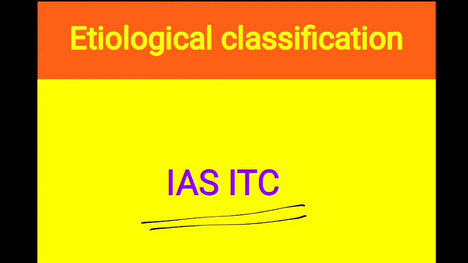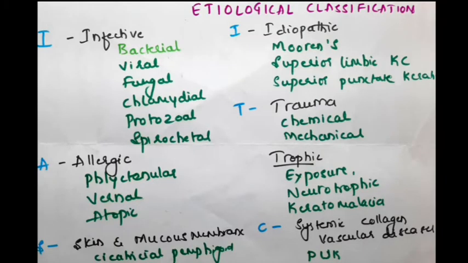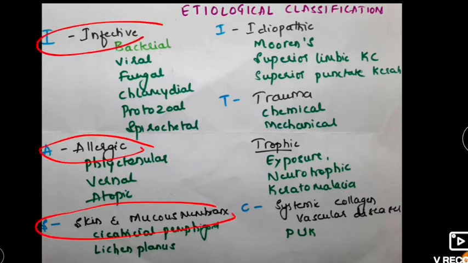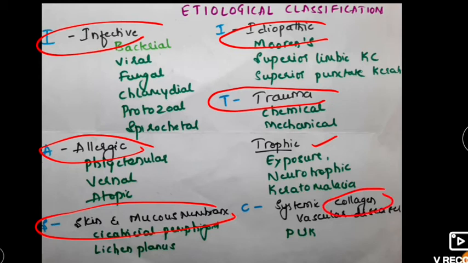Okay, let's move on to the etiological classification now. So the IAS: I stands for infective, A for allergic, S associated with skin and mucous membrane disease, I again for the idiopathic, T for trauma and trophic, C for the systemic collagen vascular diseases. Okay, so is it easy to remember now? Let me repeat. I for infective, A for allergic, S for skin and mucous membrane disease, I again for the idiopathic, T for trauma and trophic, and C for associated with collagen vascular diseases.